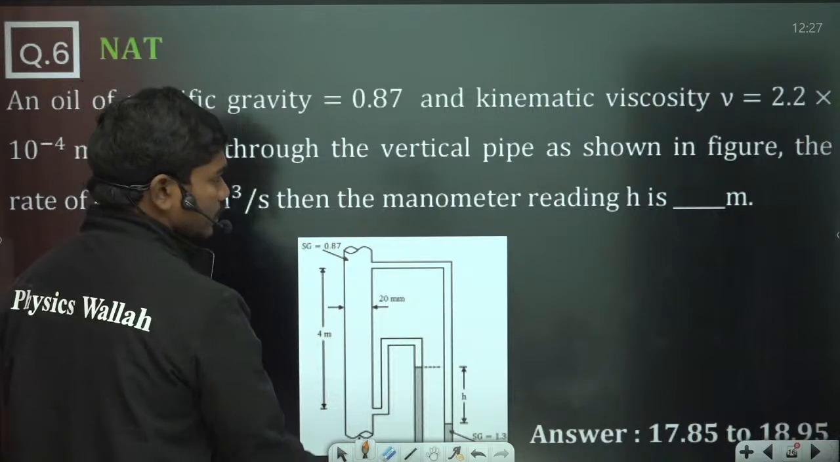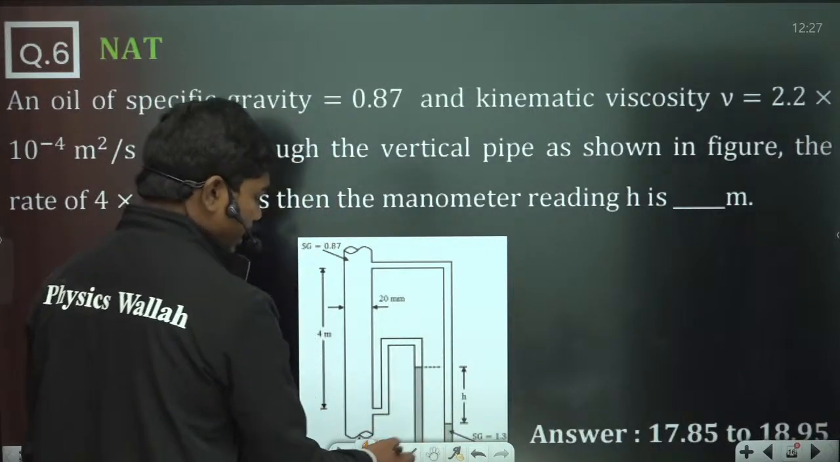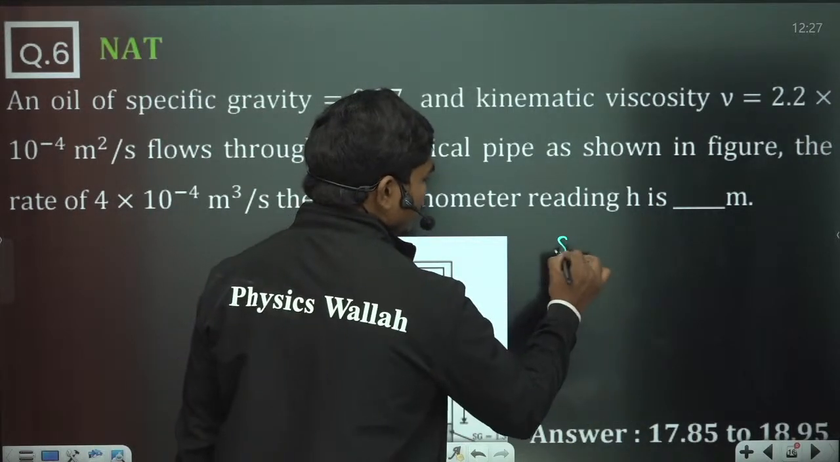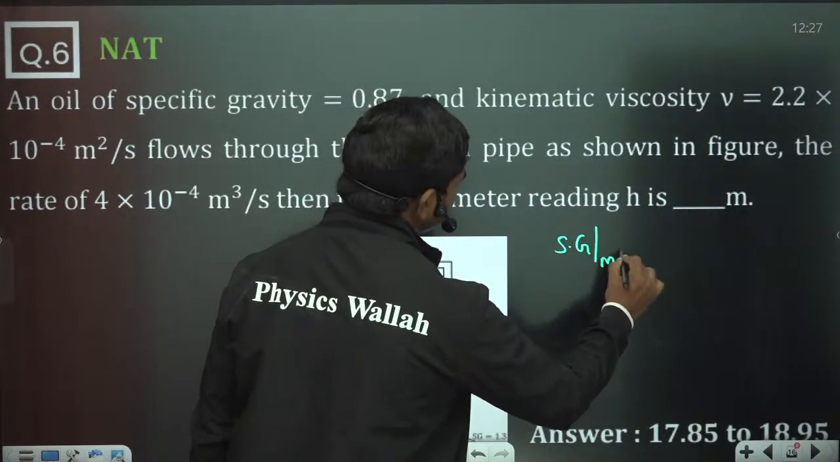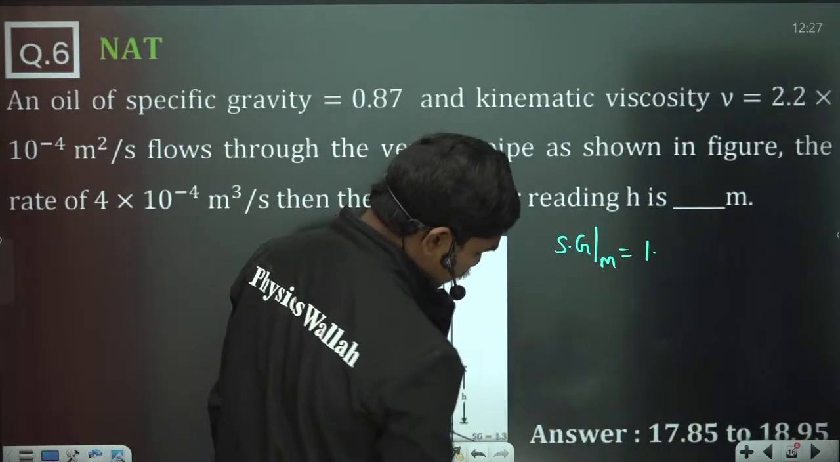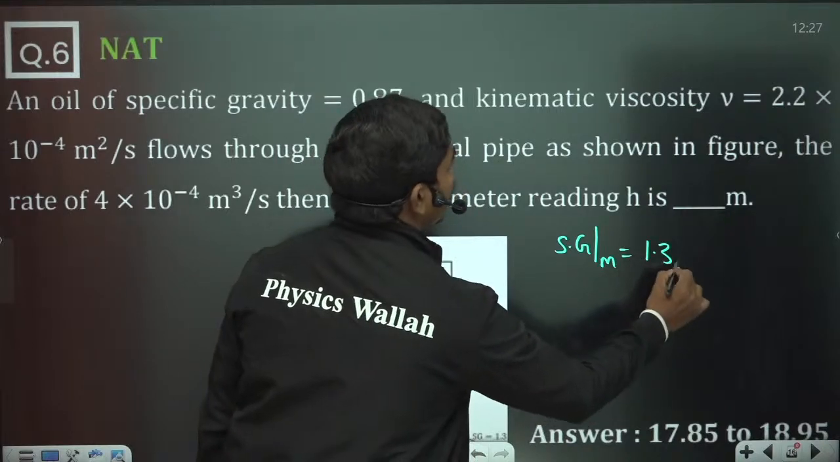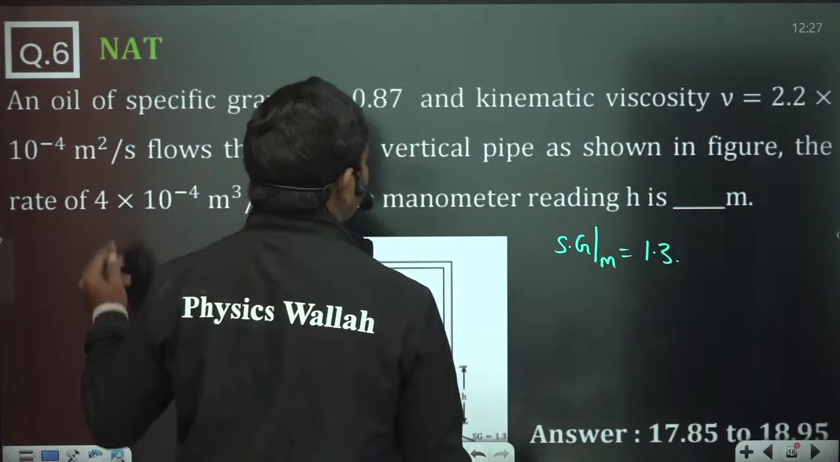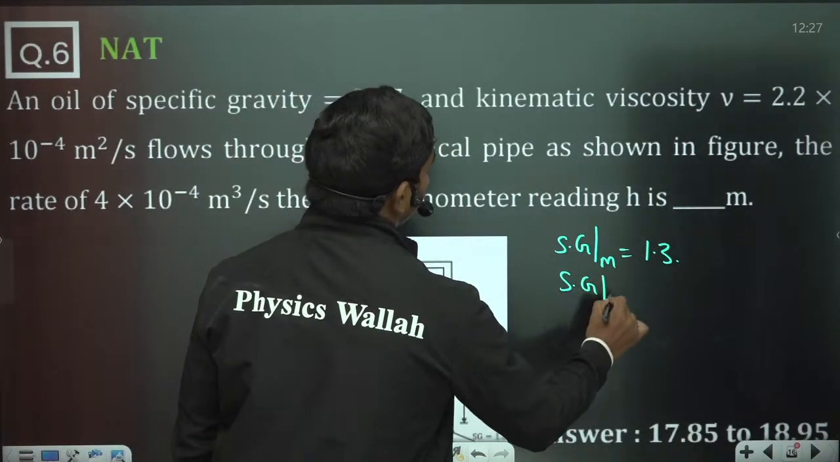Okay, I think it is not visible, but let me write the data. So the specific gravity of the manometric fluid is 1.3 actually. Okay, so it is 1.3, and the specific gravity of oil is how much?